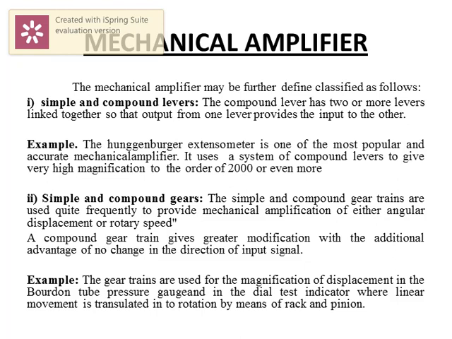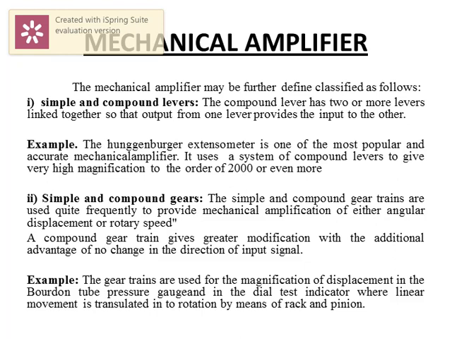Okay, so the next one is the mechanical amplifier. It's a mechanism that amplifies the magnitude of mechanical quantities such as force, displacement, velocity, acceleration, and torque in linear and rotational systems. This mechanical amplifier is further classified as follows. The first one is simple and compound levers, and the second one is simple and compound gears.